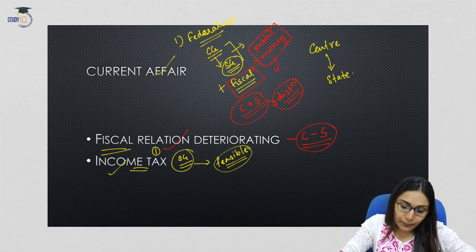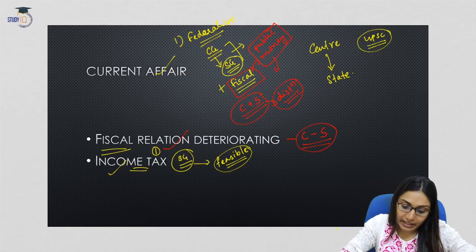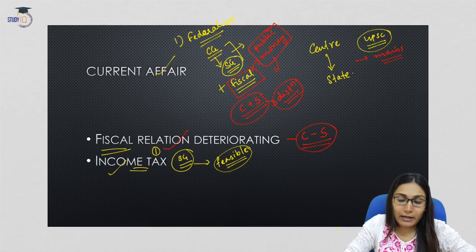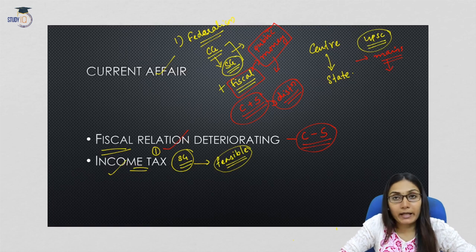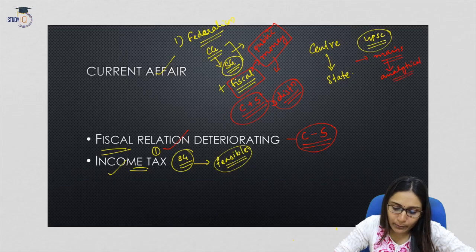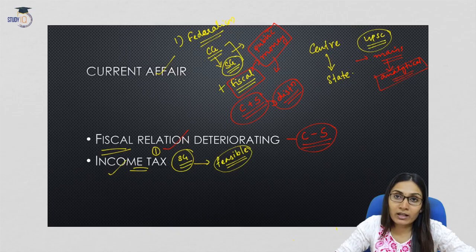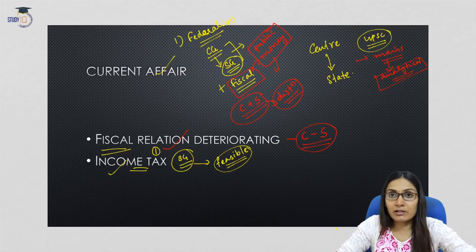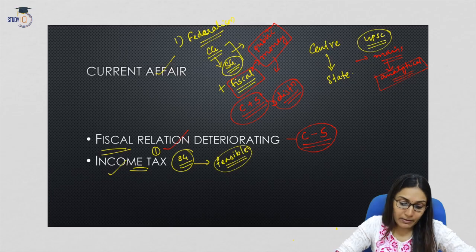Now, from your UPSC perspective, how does it become important? This is a very important topic for your mains examination more than your prelims. This is because in your mains examination, questions are asked from an analytical point of view. Analytical point of view means you have to analyze a particular issue. You have to see what are the reasons that contributed to this issue and what are the possible solutions. This is what is meant by analysis of a particular issue.